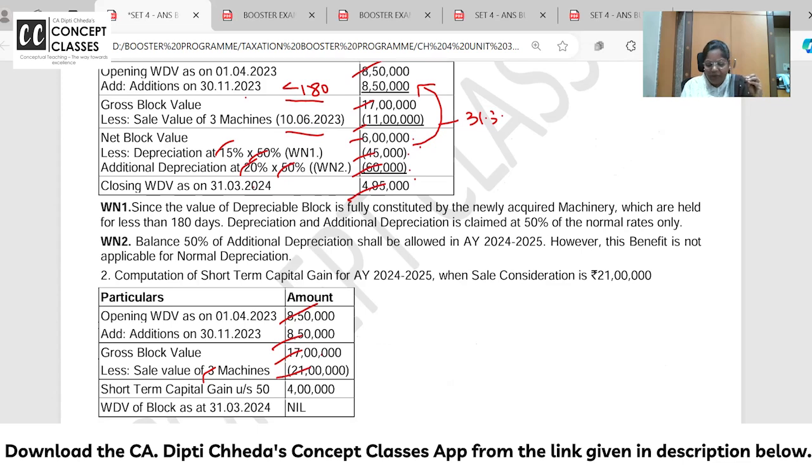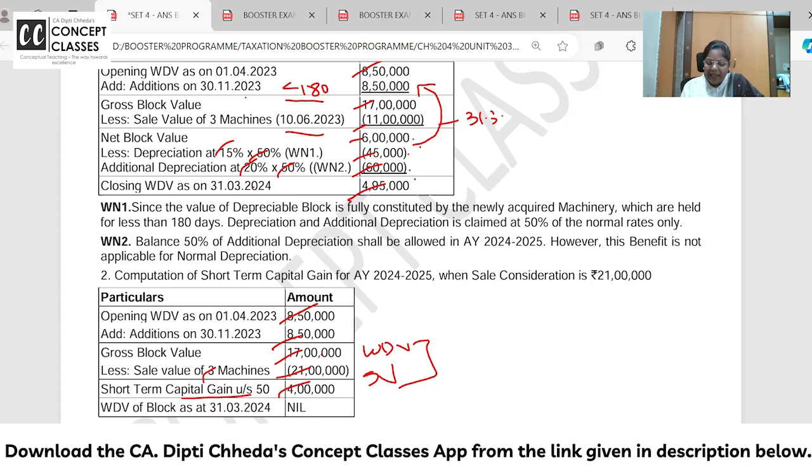So 4 lakh. Whenever the sale value exceeds the WDV, the difference is treated as profit, short-term capital gain, and loss as short-term capital loss, irrespective of the age of the asset.